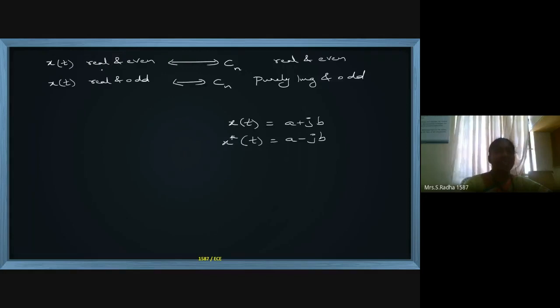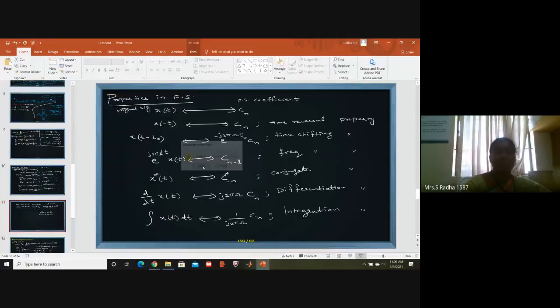And if x(t) is real and even, Cn also will be real and even. If x(t) is real and odd, then Cn will be purely imaginary and odd. Conjugate means if x(t) is a plus jb, then the conjugate of x(t) is a minus jb. So this is about the Fourier series properties.